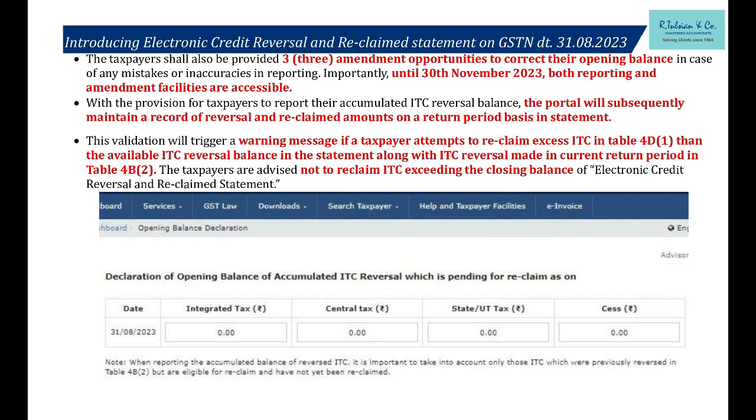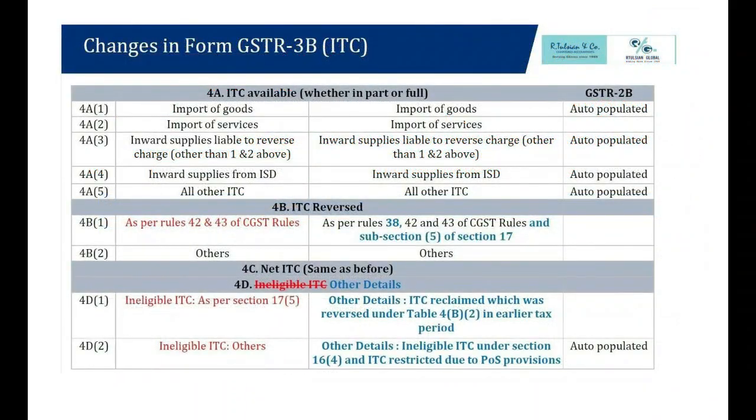In September I will say, sir, oh, my goods have now arrived, and I paid the amount to my particular supplier. I want to reclaim the credit. I will reclaim 120 rupees. I will claim 120 rupees here in table 4A5 and I will report it in table 4D1. What will happen, sir? Your account only had 110 rupees, right?